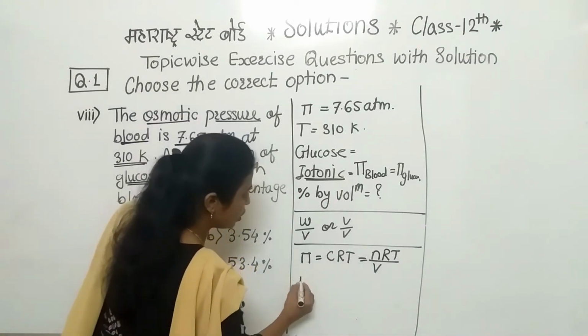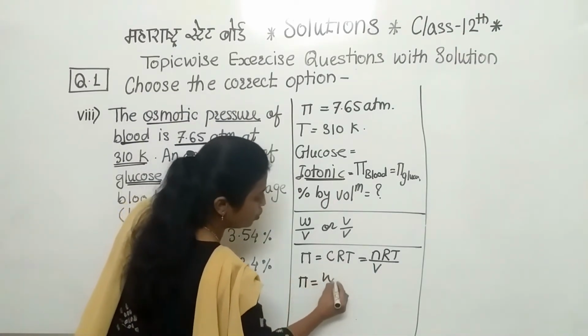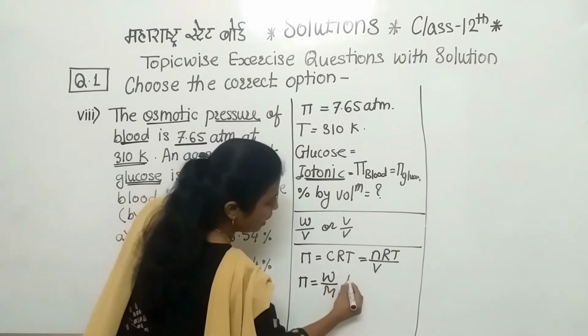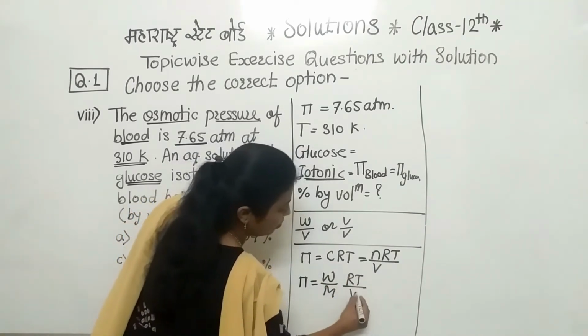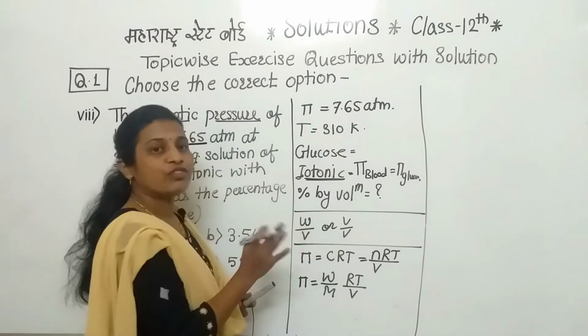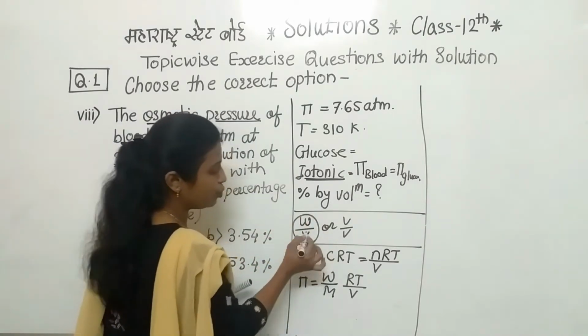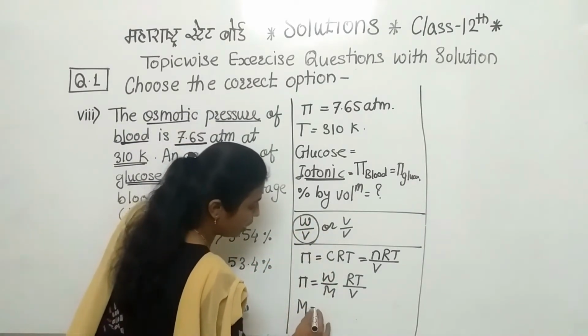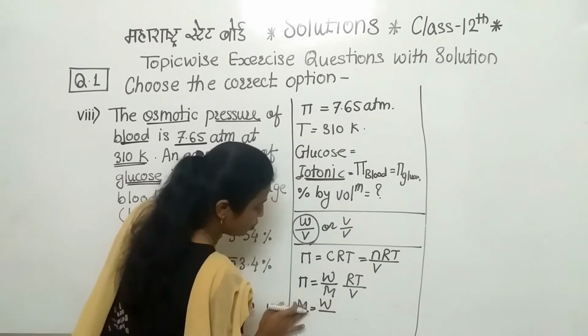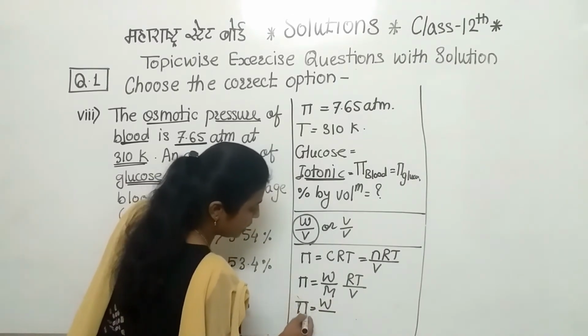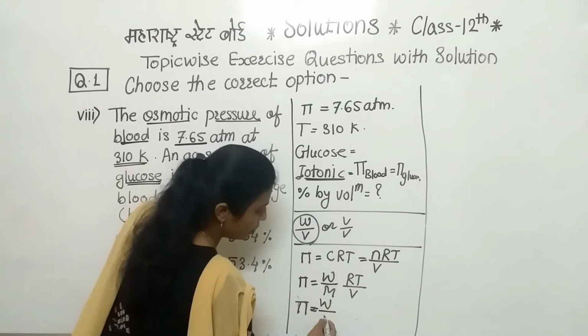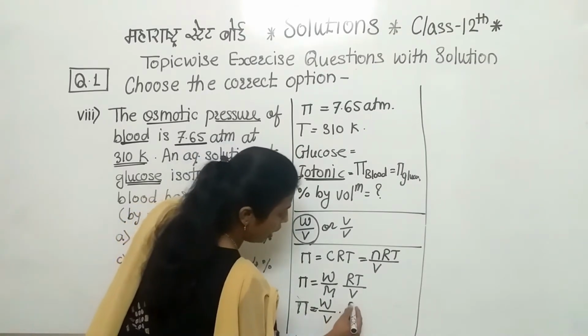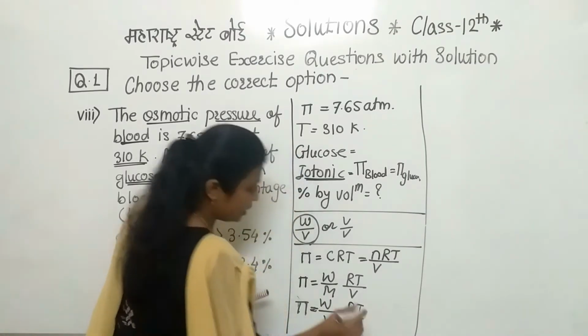So we can write pi is equal to W by M into RT divided by V. Just modifying this equation, pi is equal to W by V into RT by M. Clear to everyone?